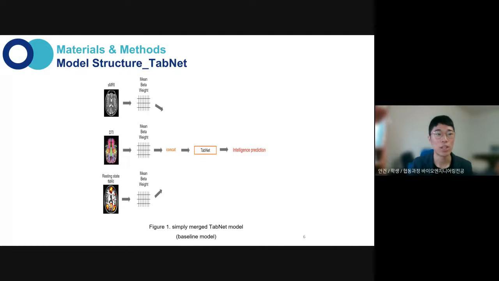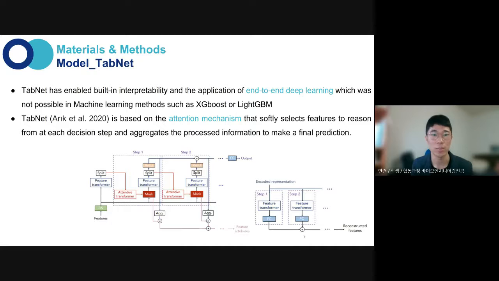First, we performed a baseline experiment by ourselves because there are not that many experiments. So we made tabular data by using mean beta weight and concatenate. TabNet is the state-of-the-art model for complex tabular classification or regression tasks.